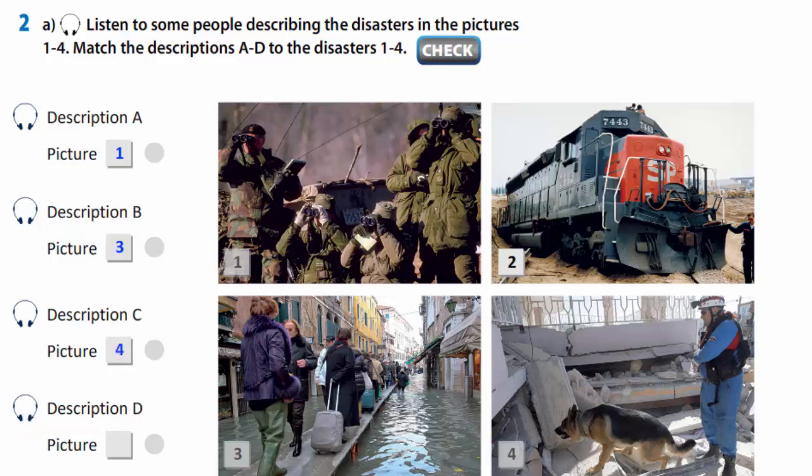D. There is a large train engine. It is black with a red front with the letters SP in white. It has come off the tracks, but it hasn't fallen over. There are 2 men by the side of the tracks in yellow jackets. I think they are discussing what to do.